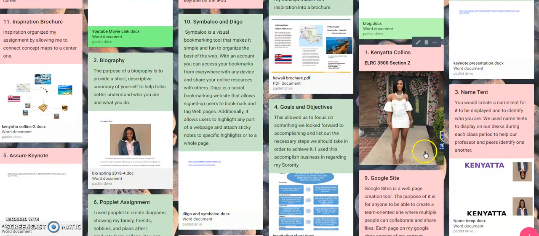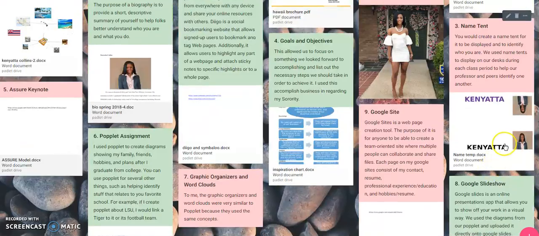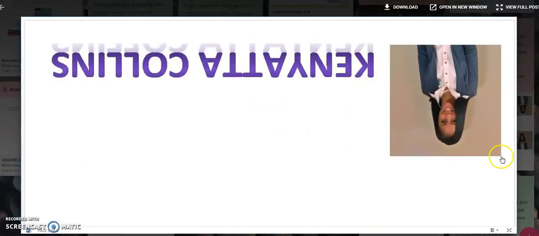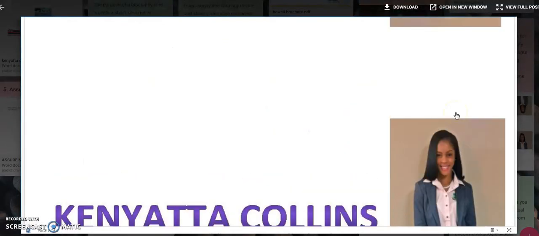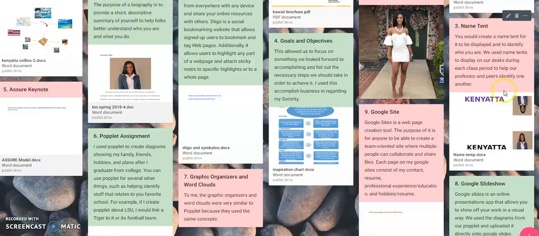Now, moving forward, I will go on to the name tag. And let's see if this will open. Okay, here we are. This here is the name tag. And you will create a name tag for it to be displayed and to identify who you are. We use name tags to display on our desk during each class period to help our professor and peers identify who we are.